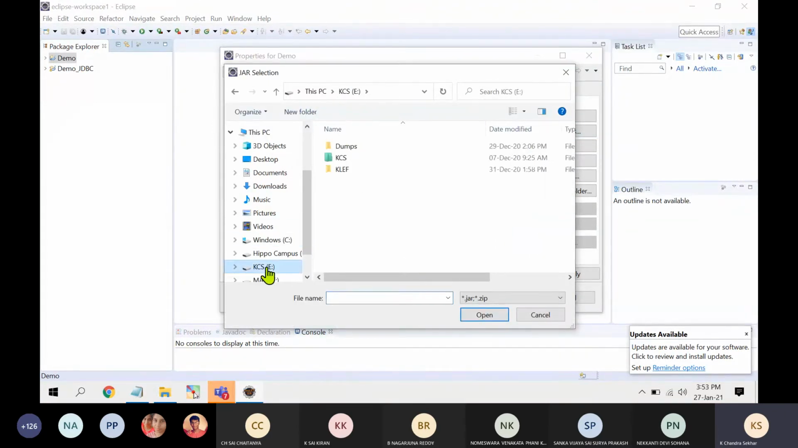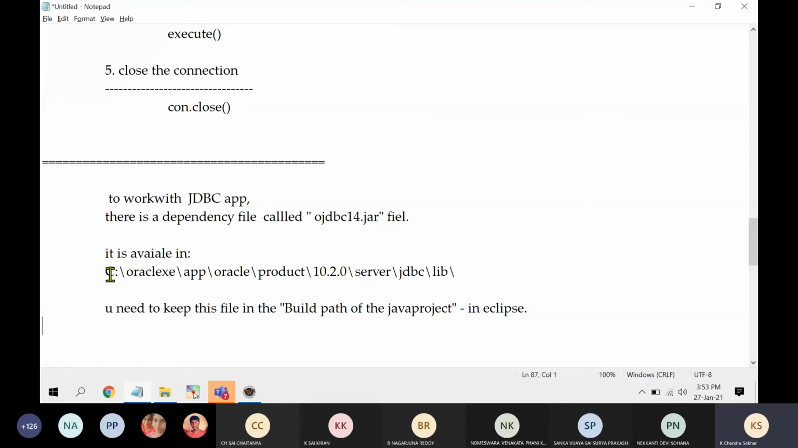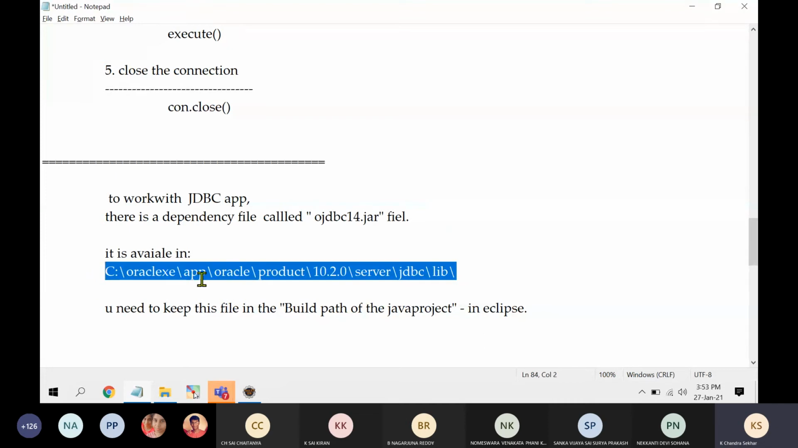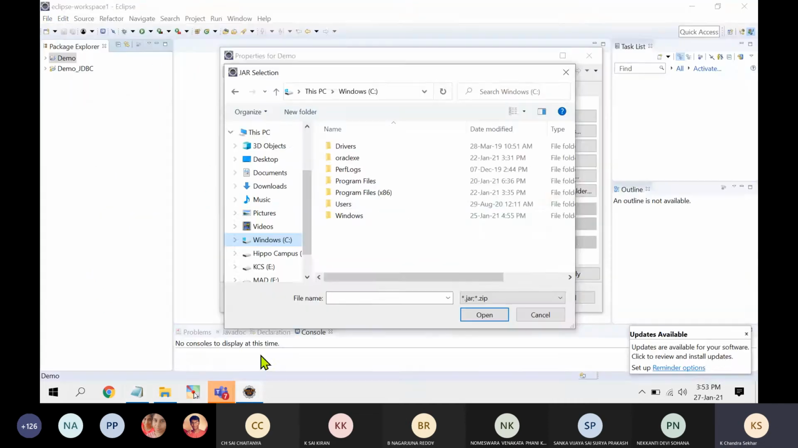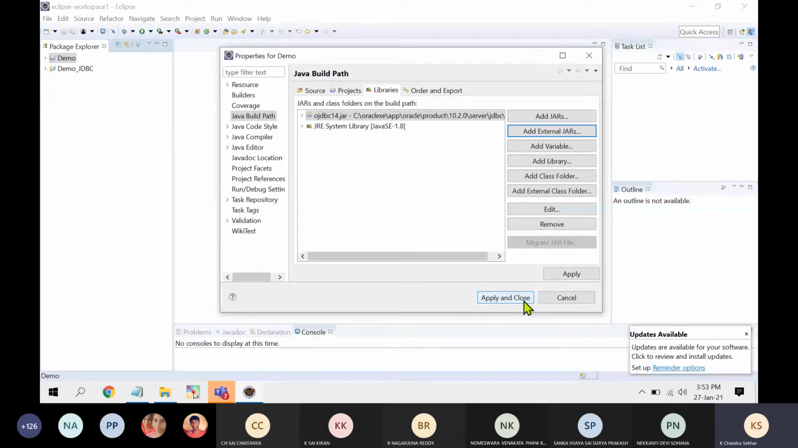Now I have already chosen the path. Normally it won't show you. It will show you some other file. Then go to C drive. Where that file is available, I have given a path. This is the file you need to choose: OJDBC14. OJDBC14 file is available under this path. So C drive, Oracle, app, Oracle, and then product, server, then JDBC folder, library folder, OJDBC, and then open, and then apply.